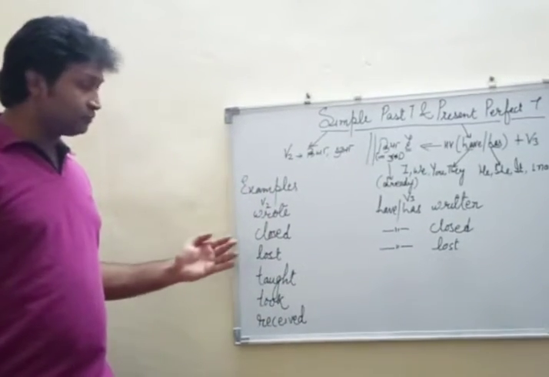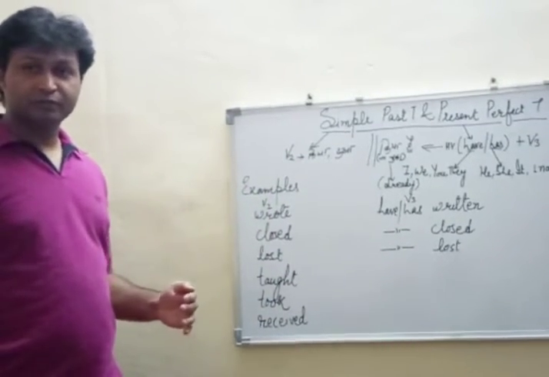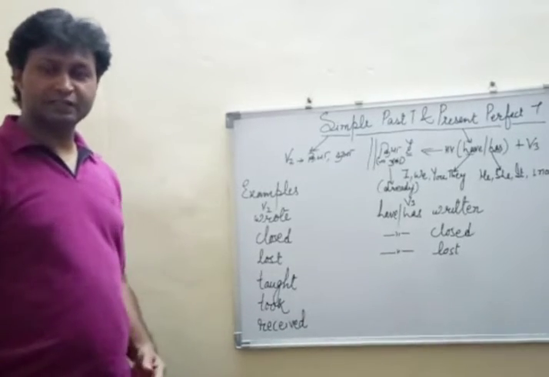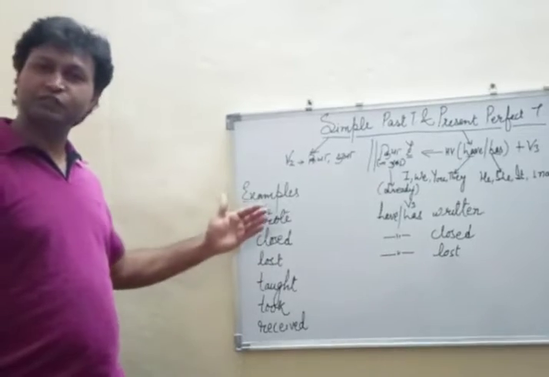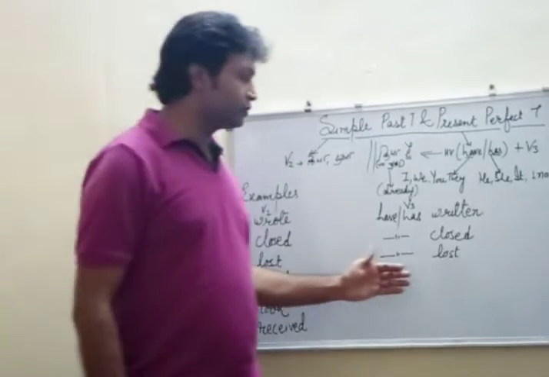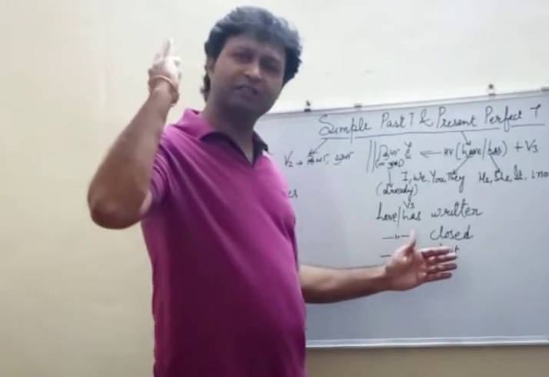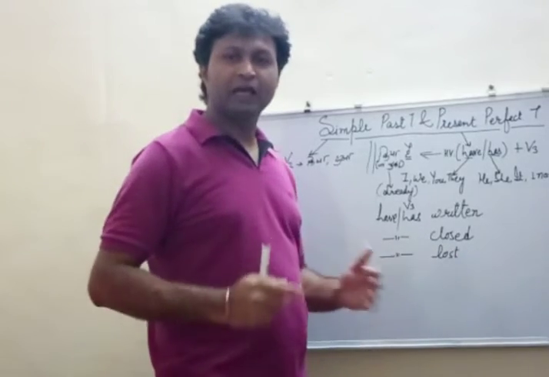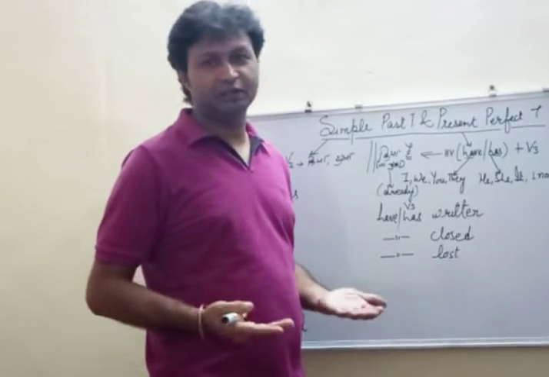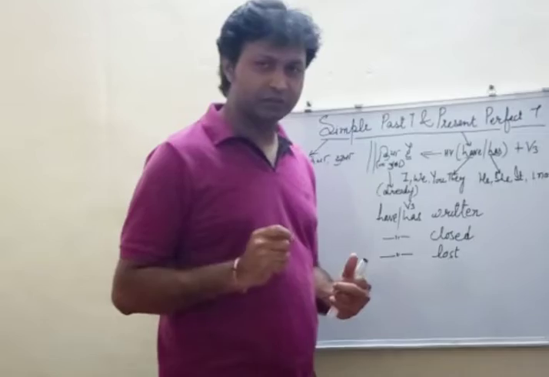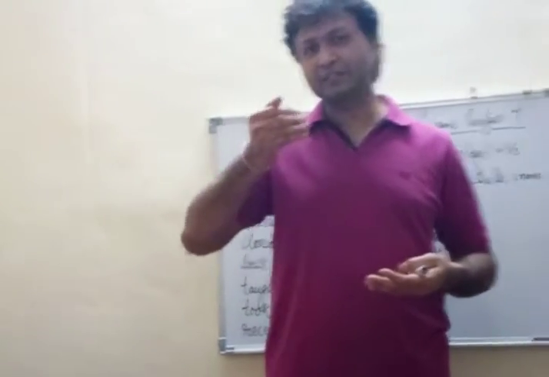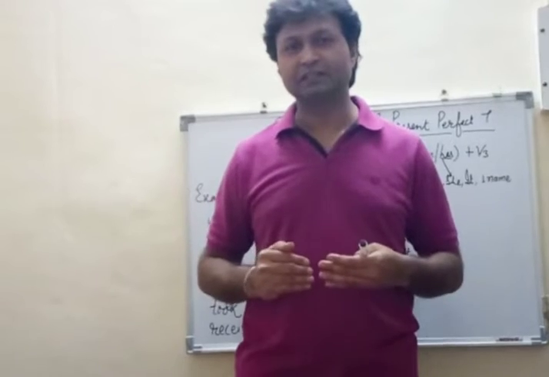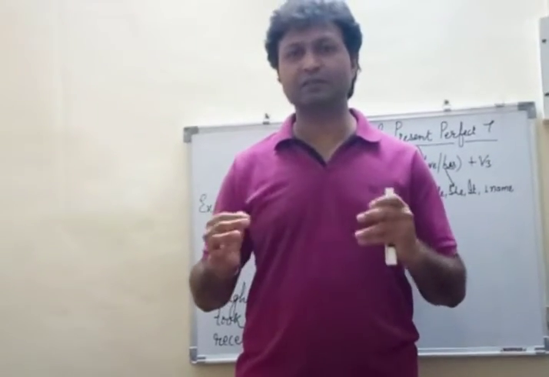Lost. I lost my book. Just recently it has taken place. In the immediate past, when something takes place, simple past tense is very, very appropriate. But when you say I have lost it, you mean to say something that has taken place earlier, and its result is that I don't have it in the present. And therefore, as I told you, it is something which takes place and it has its impact even in the present. Your choice should be present perfect tense.